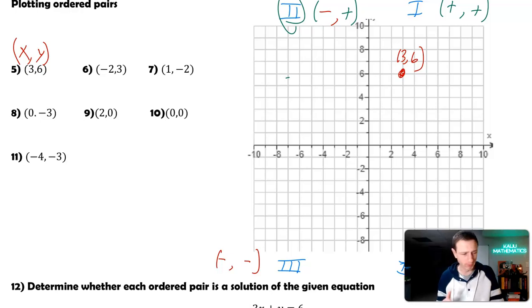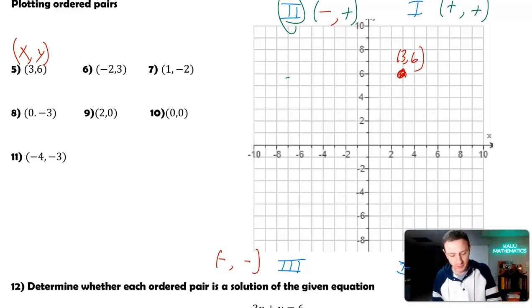Common mistake with plotting ordered pairs is this. You'll see the ordered pair 3, 6 and do this. You'll put, all right, I'm at 3, and then you put a point at 6. So you have these 2 points. The ordered pair doesn't indicate 2 points. It indicates one single point at 3, 6. So you don't put a point at x equals 3 and then go to 3, 6. You could navigate yourself using that, like, okay, I'm here, and then I go up, but make sure you don't actually draw that in. Just take your pencil over your paper and say, I'm here, and then I go up 6.